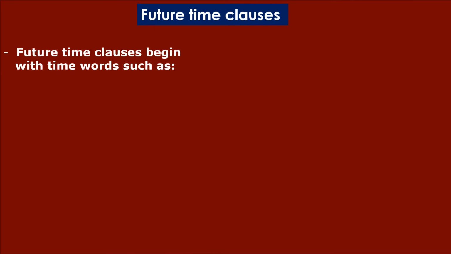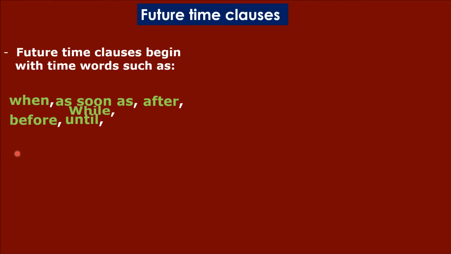Okay, future time clauses begin with time words or connectors or expressions like, for example, when, as soon as, after, before, until, while, once, and for example, by the time. طبعا دي التعبيرات اللي بتستخدم معها اللي هي future time clauses.